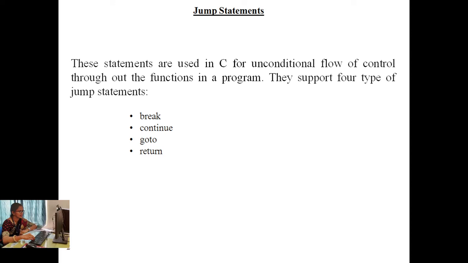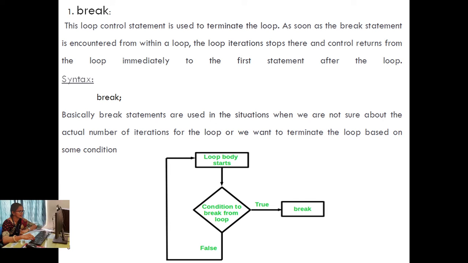So now we are focusing on the unconditional flow of control. These are jump statements. These statements are used in the C language for unconditional flow of control throughout the function in a program. C supports four types of jump statement, that is break, continue, goto and return. So now we are focusing on the break.